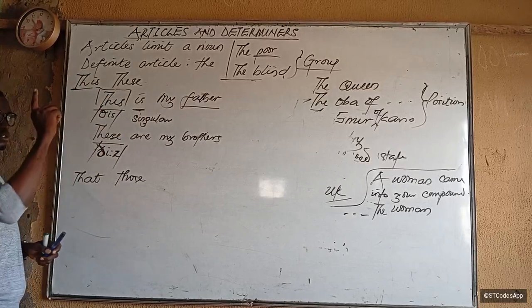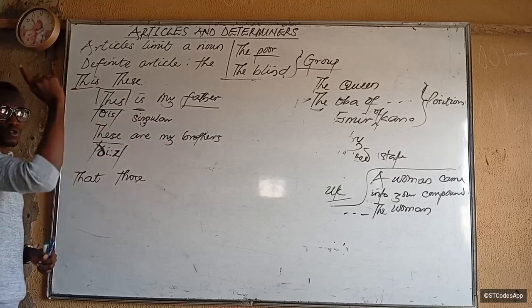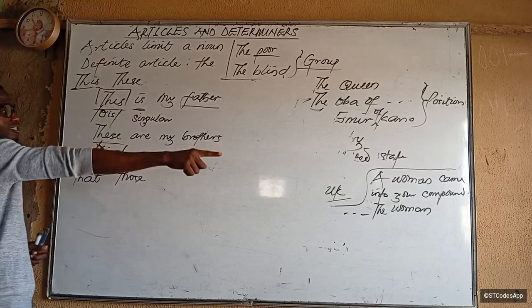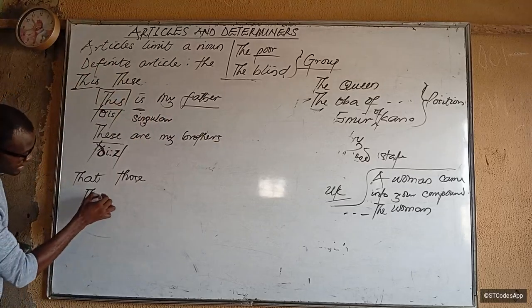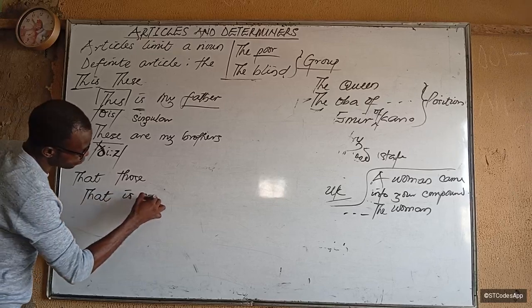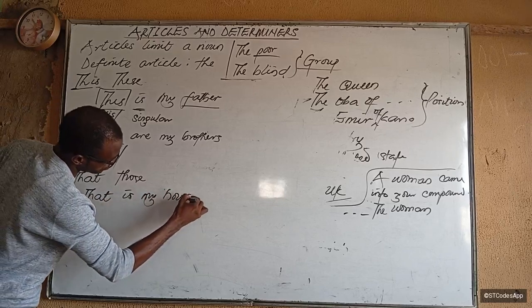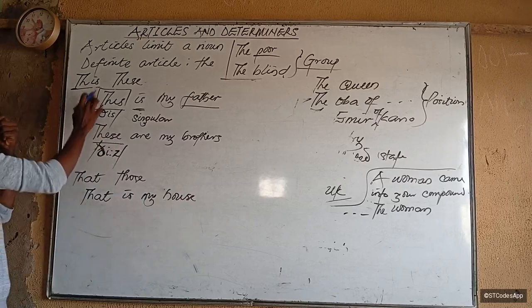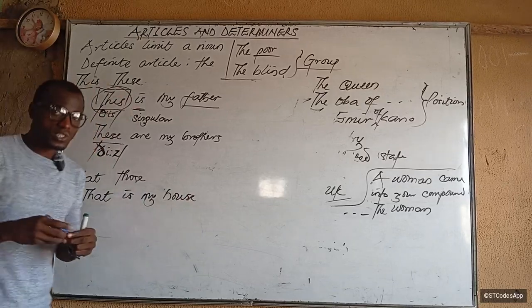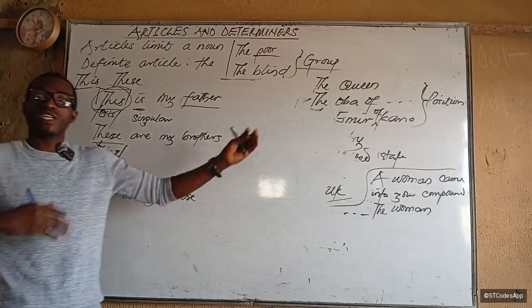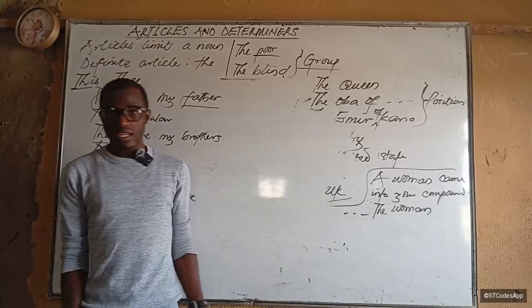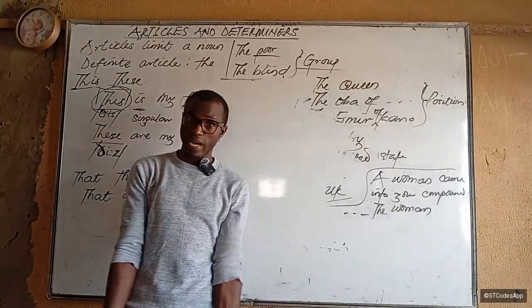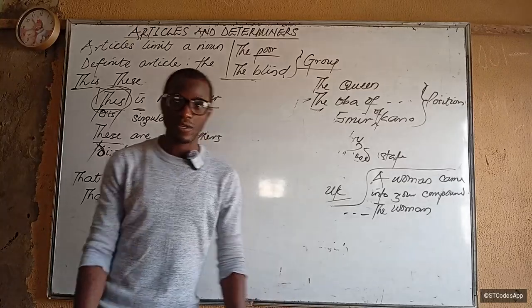They are called demonstrative pronouns. Demonstrate, because when you are saying that is my book, you point, right? So you demonstrate: that is my book. So it says that is my house. Keep in mind again, you use these if you are proximal to the place. Proximal means you are very close to the place. So you say, this is my house. Or maybe you are even there. You say, welcome to my house. This is my house. Exactly, because we are in the house.